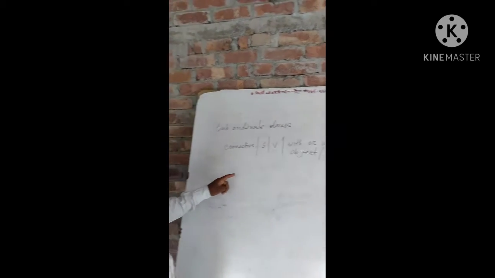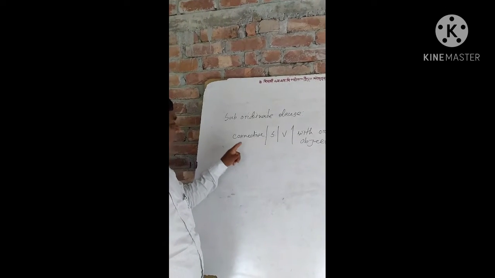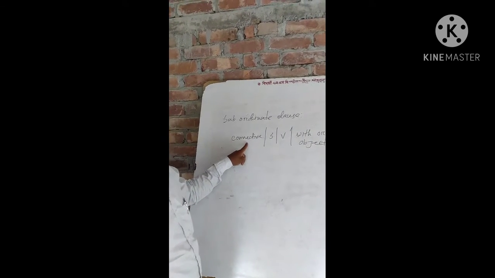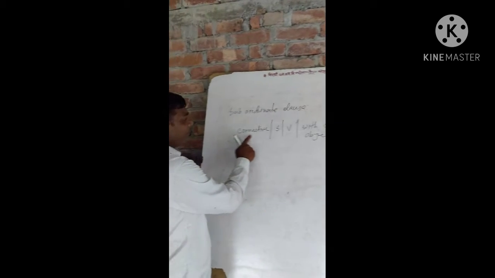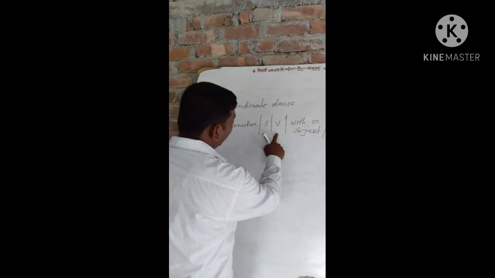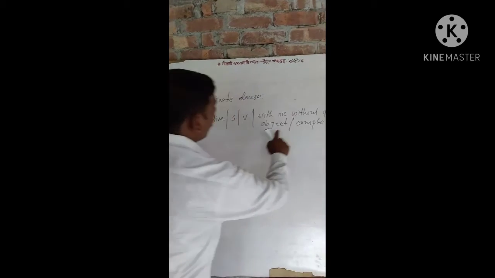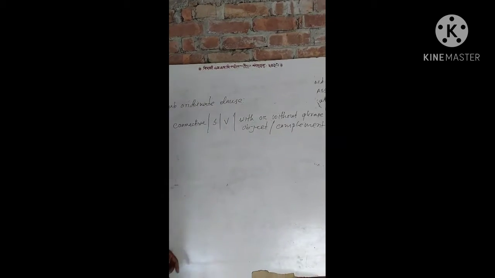All the time the subordinate clause starts with a connective. Subordinate clause starts with a connective. Connective, then subject, then verb, with or without phrase, or object, or complement.